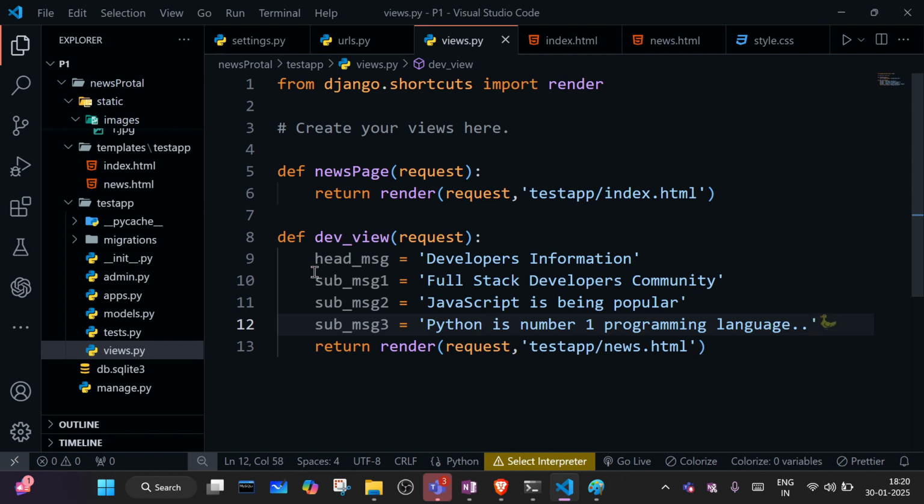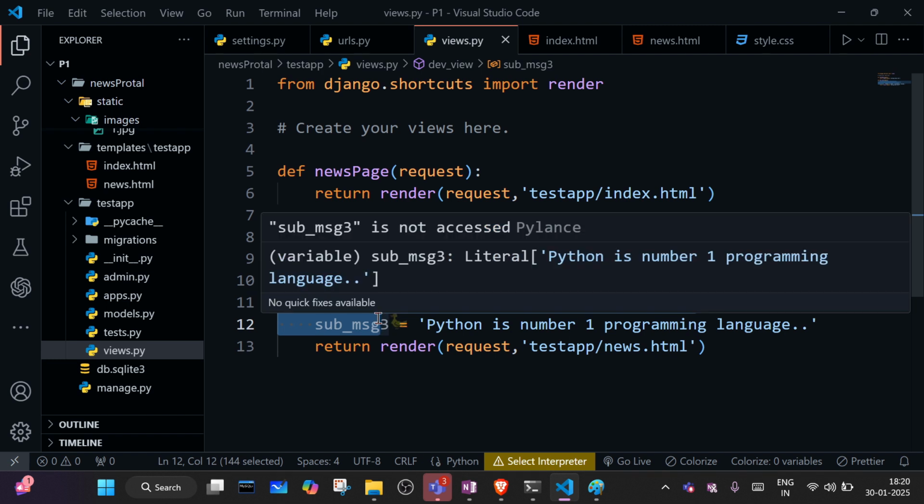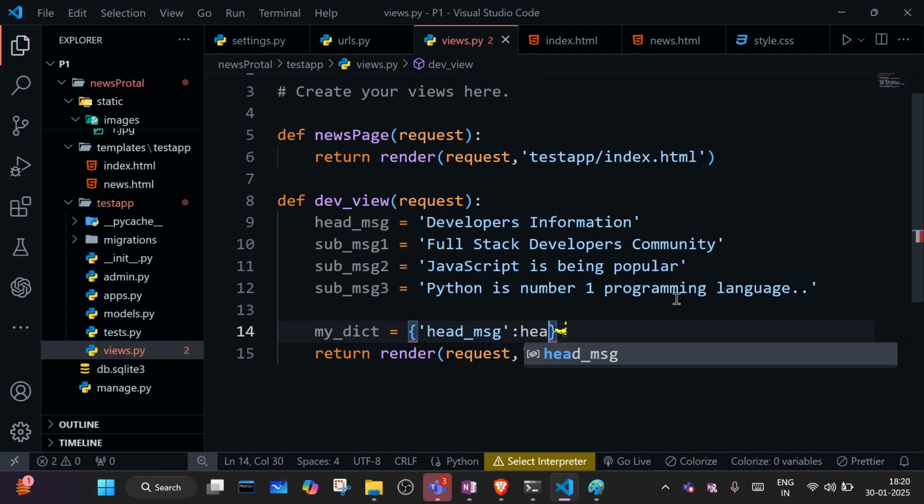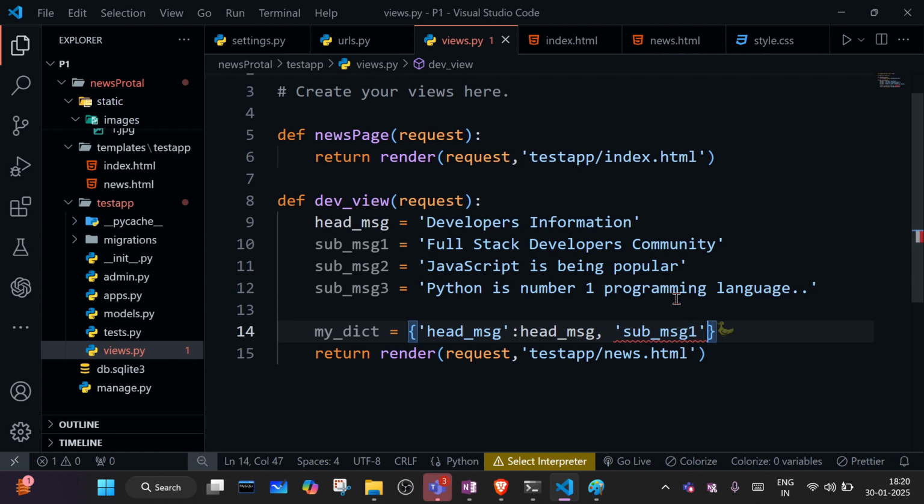Okay, and all these headings I will send as a dictionary. So what I will do, I'll create one dict, my dict variable I created, and here I will keep all the headings: head_message, and I will attach this key with this value. Second key value will be sub_message_one.